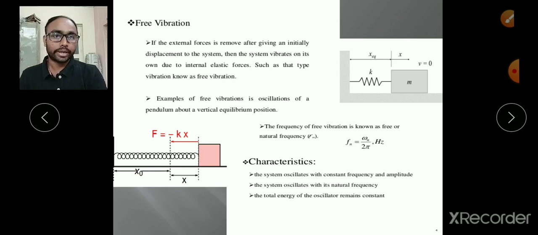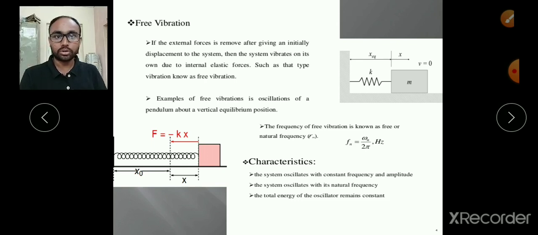Okay, this F equal to minus kx is the force. We know that this is what we call simple harmonic motion, because the acceleration or the force is always directed towards the mean position. That negative sign in kx, where k is the spring constant, indicates that acceleration is always directed towards the mean position. That means the body always tries to pull itself towards the mean position, and such motion is called simple harmonic motion. Moreover, this system is called a simple harmonic oscillator or linear harmonic oscillator. Since we are talking about only one dimension, it is known as a linear harmonic oscillator.